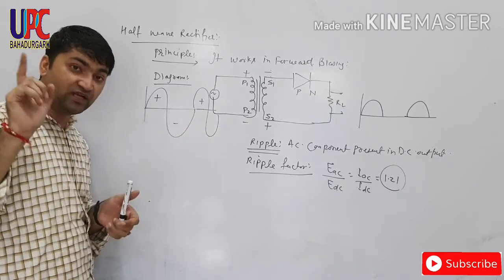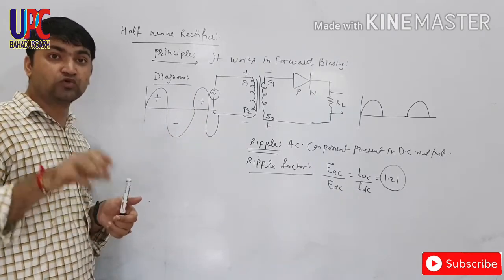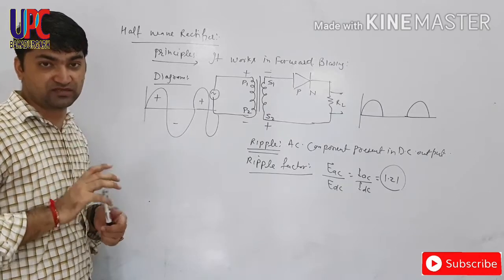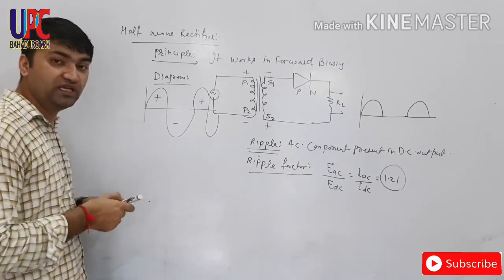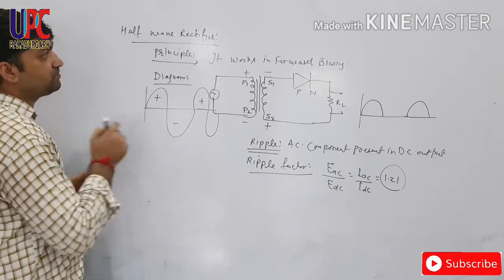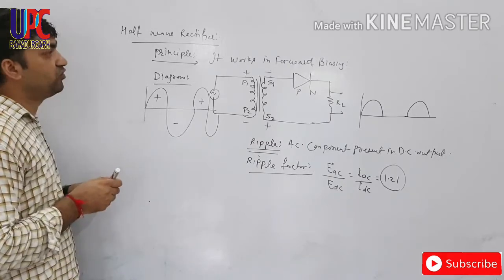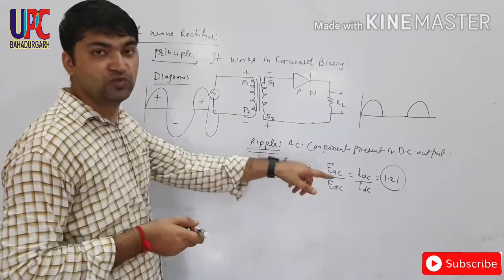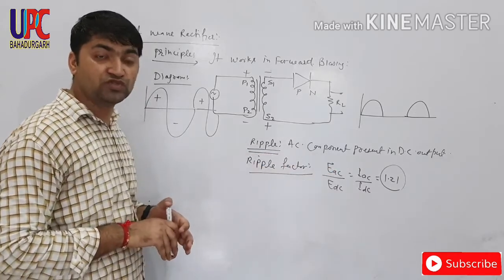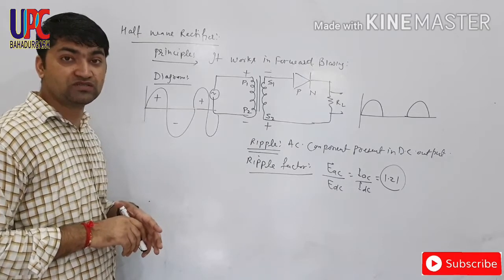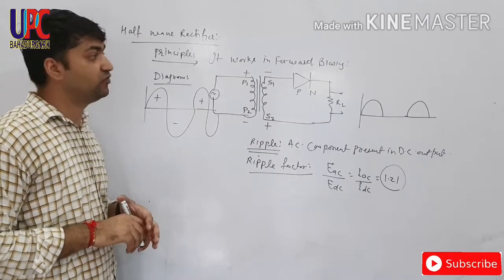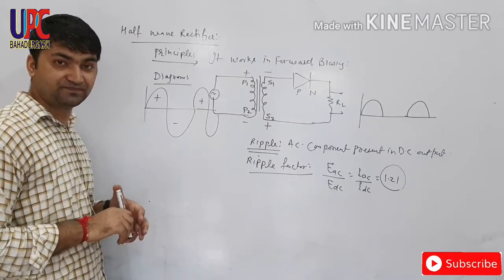So the rectifier which will be beneficial is the one whose ripple factor is least. So keep in mind that ripple factor should be less. But if we discuss full wave rectifier, this will be 0.48. So we prefer full wave rectifier because ripple factor is least for the full wave rectifier. Is it okay with you?